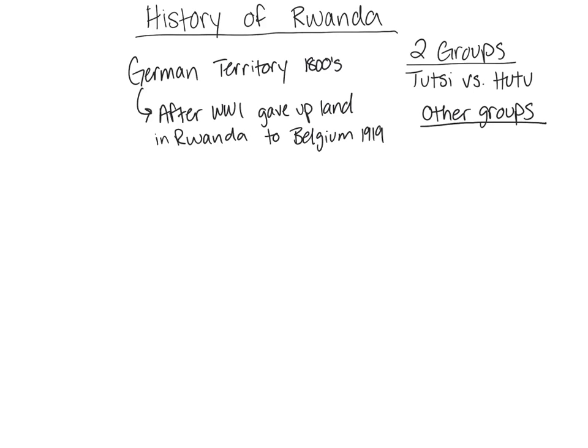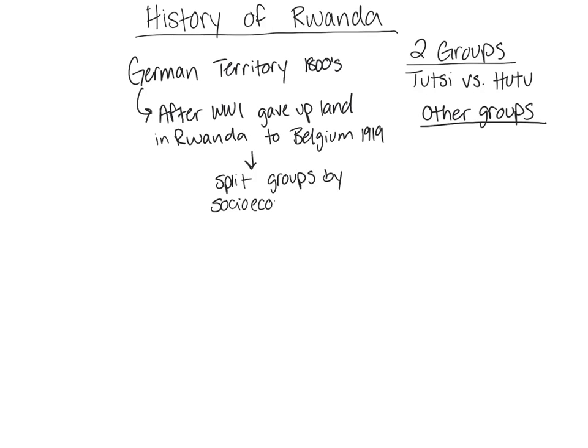So what happens when Belgium takes control of Rwanda is that they split the people into groups. Belgium split the groups by socioeconomic status.